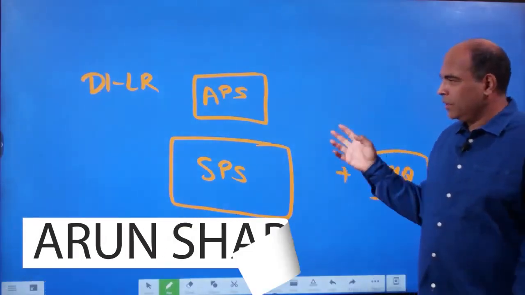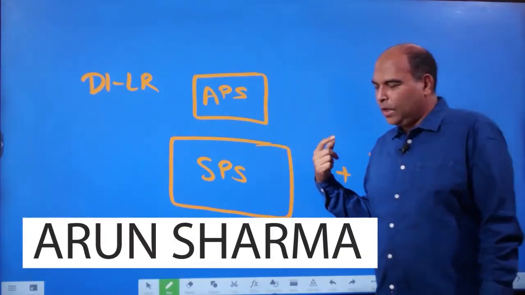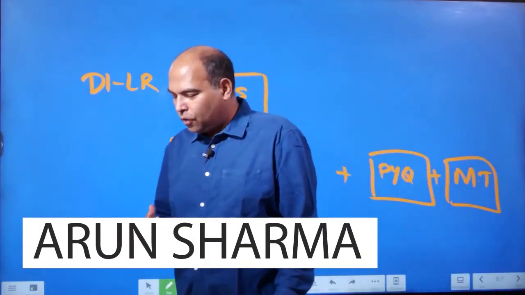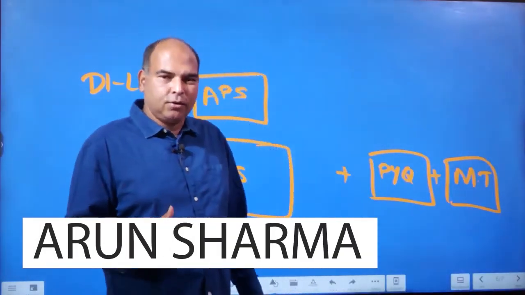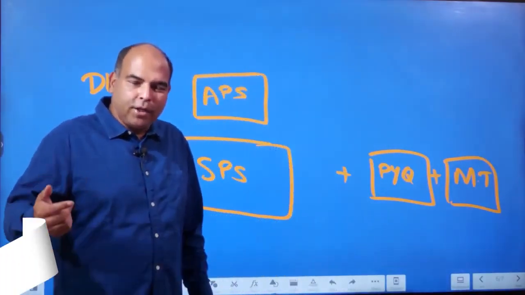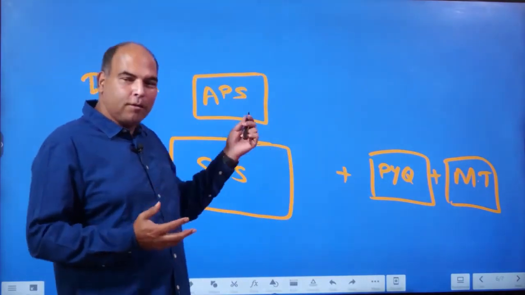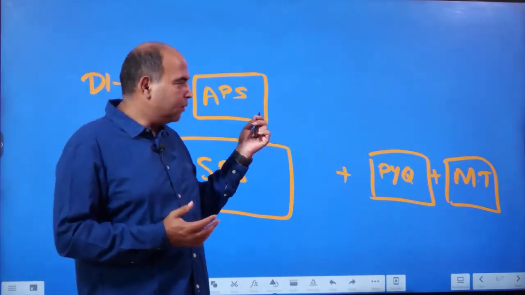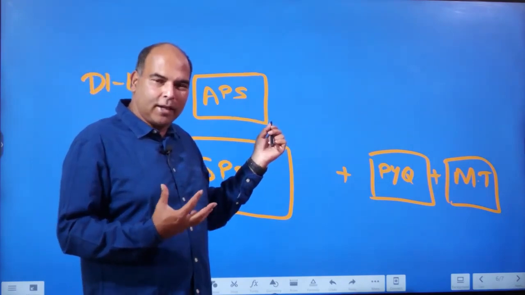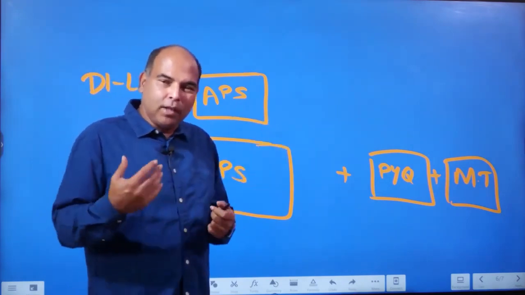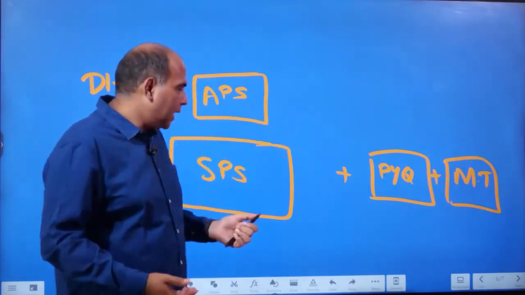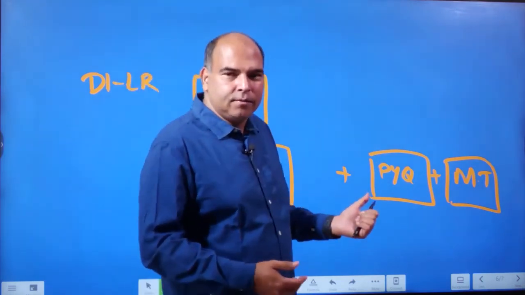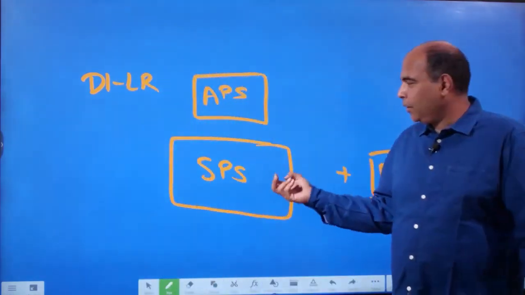Data interpretation and logical reasoning is just two things. When you build yourself on DI and LR, you really cannot ask somebody to teach you theory. It's basically problem solving through which people will teach you. So you will get assisted problem solving as the core method of learning how superior people do it. And then self problem solving is the ultimate pill that you need to have.